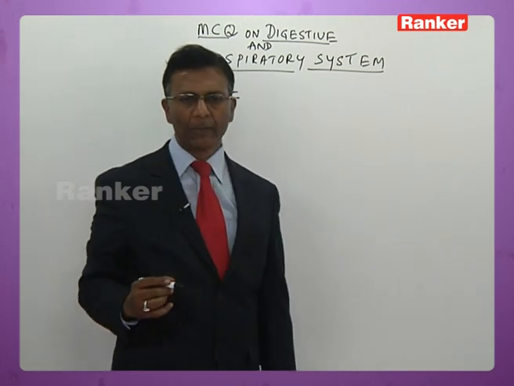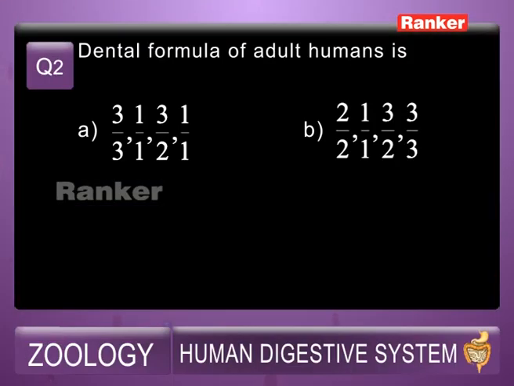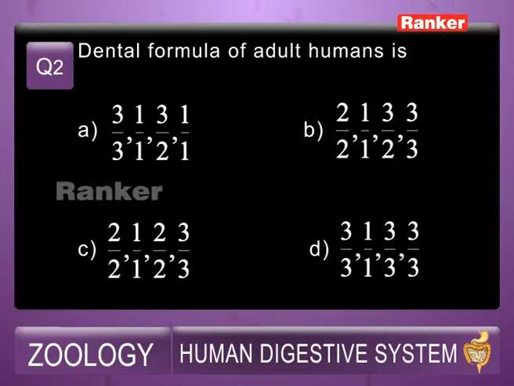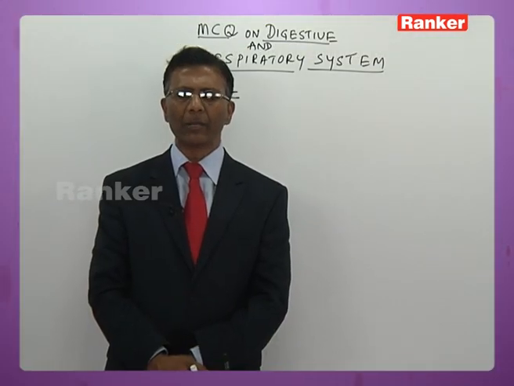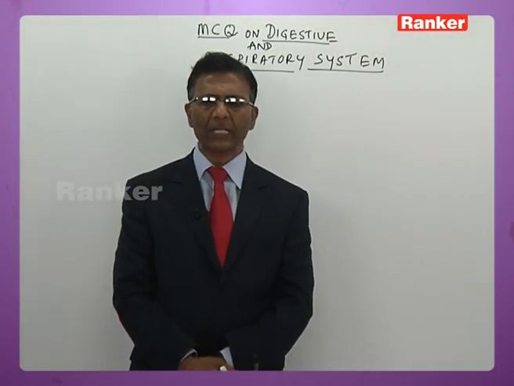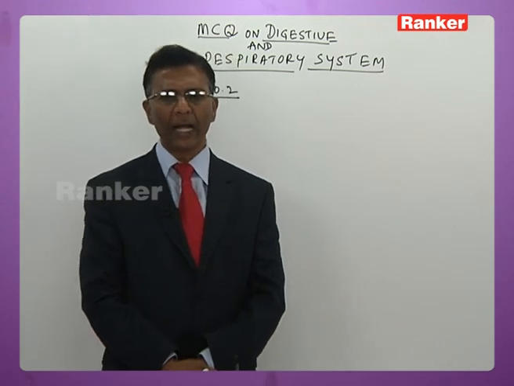Now, question number 2. The dental formula of adult human is A. 3131 by 3121, B. 2133 by 2123, C. 2123 by 2123, D. 3133 by 3133. Dental formula always implies the number of teeth present in each half of upper jaw and lower jaw.